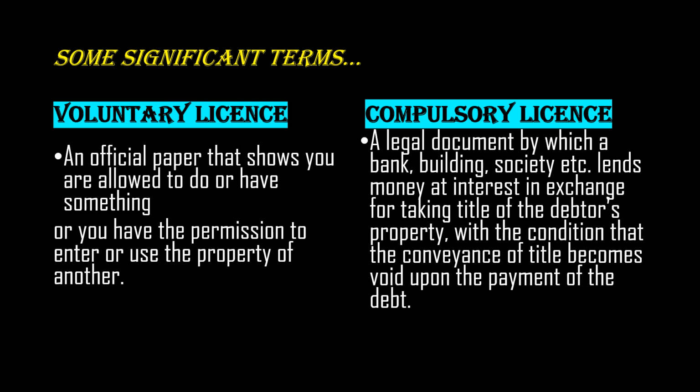That means license, in normal terms, whenever you utter the term license, it is voluntary license. Fine. And then what is compulsory license? Compulsory license, it is a legal document by which a bank, building society, etc. lends money at interest in exchange for taking title of the debtor's property, with the condition that the conveyance of title becomes void upon the payment of the debt. Fine. So I hope now you can differentiate between these two.